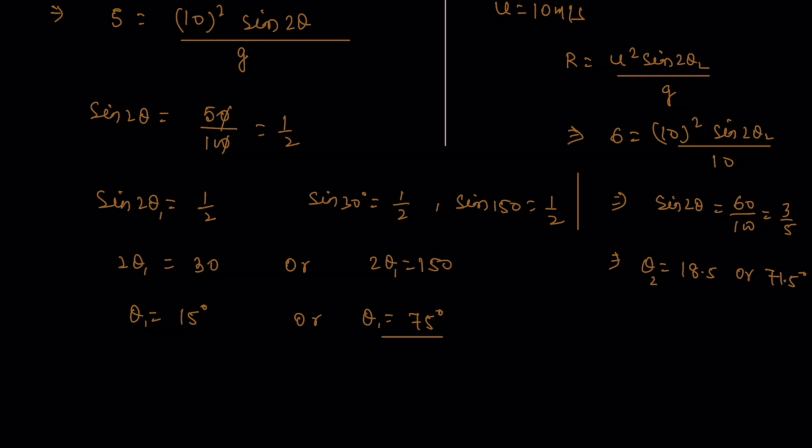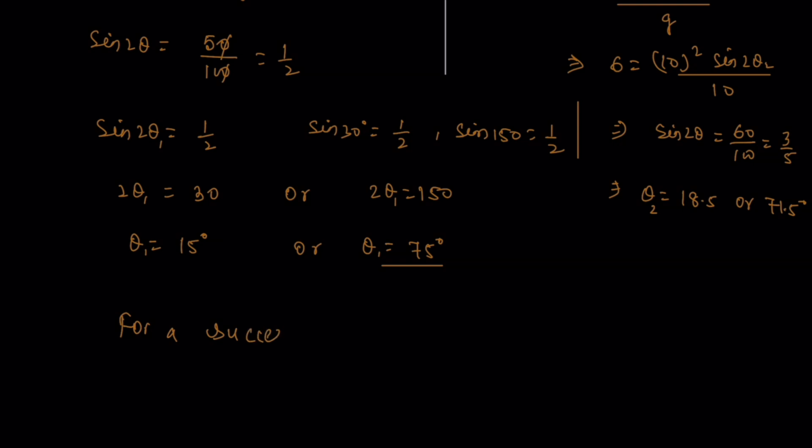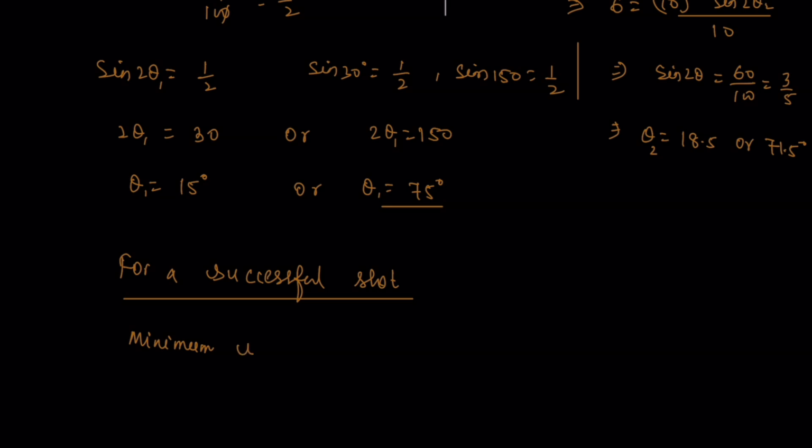So what is the minimum and what is the maximum value here? The minimum is 15 degrees and the maximum is 75 degrees. From here we can say that for a successful shot, the minimum is 15 degrees and the maximum is 75 degrees. It means that if we shoot within that range, the apple will hit the boat. This is the answer.